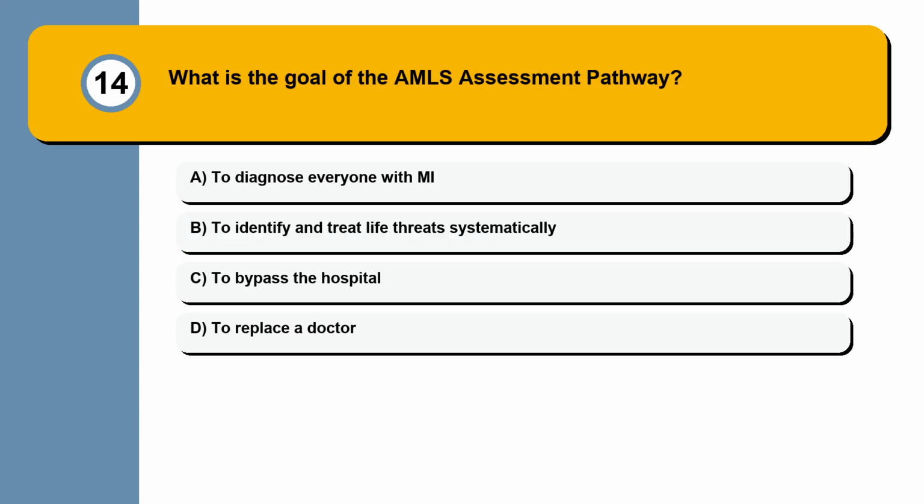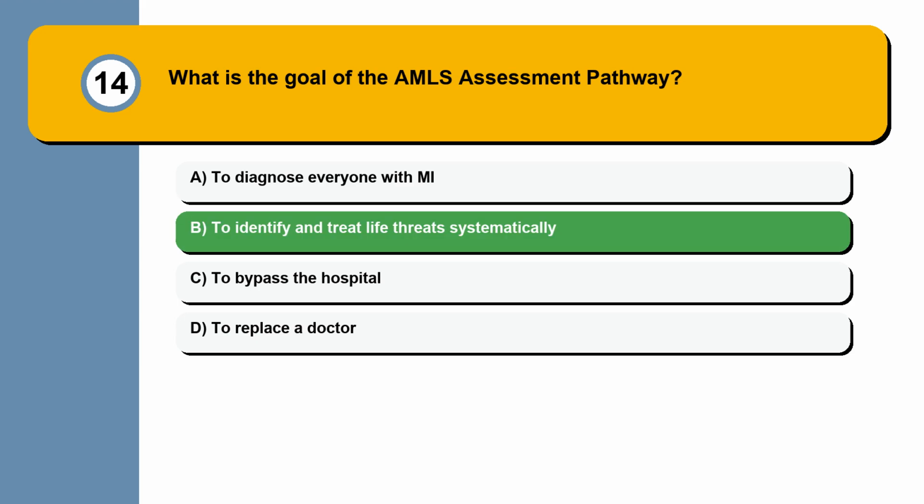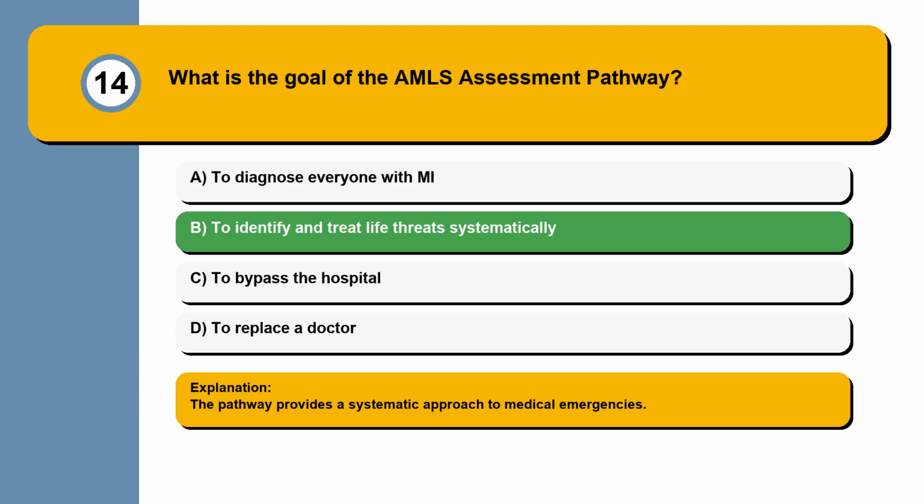Question 14. What is the goal of the AMLS Assessment Pathway? To diagnose everyone with MI, to identify and treat life threats systematically, to bypass the hospital, or to replace a doctor? The pathway provides a systematic approach to medical emergencies.